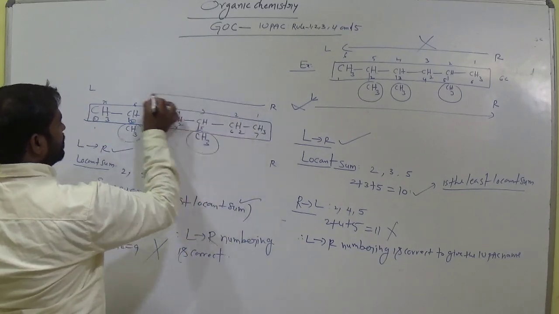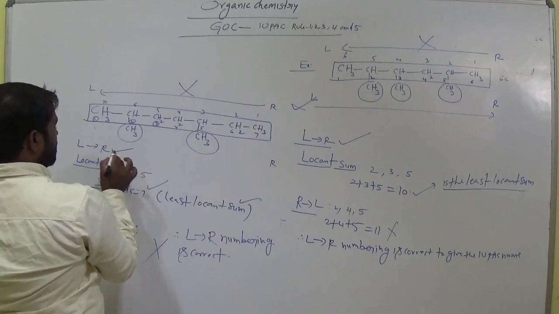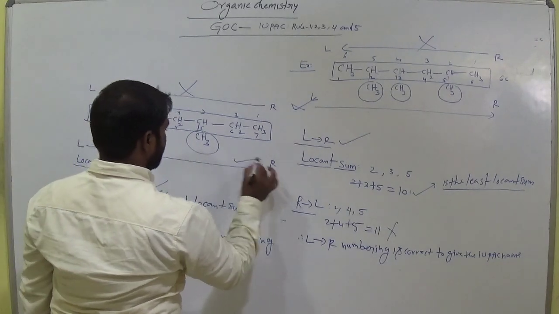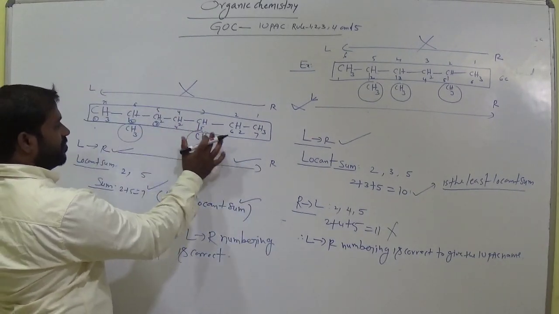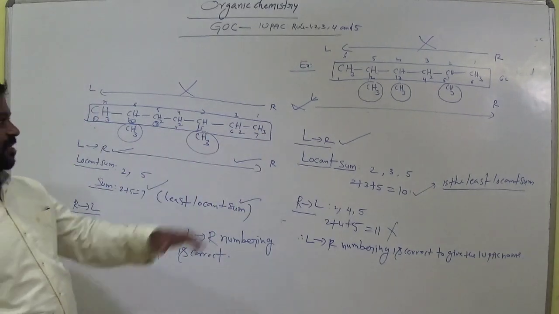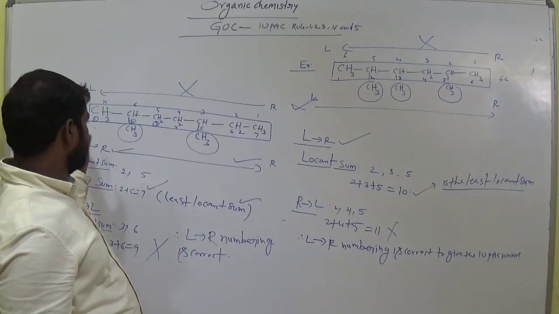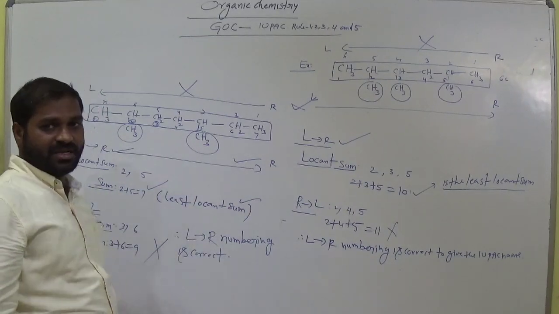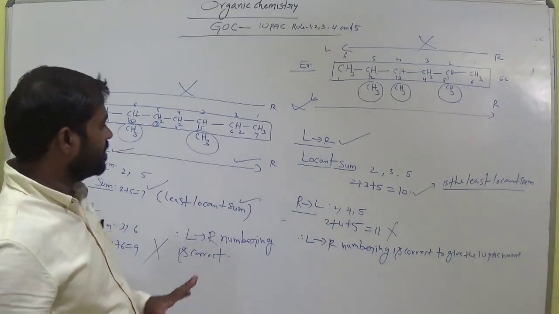So right to left numbering is wrong. So left to right method is correct, and that means 1, 2, 3, 4, 5, 6, 7. This method is correct one. Don't give the numbering right to left. In this case, we follow this method. Did you get about this one? Okay, very good.